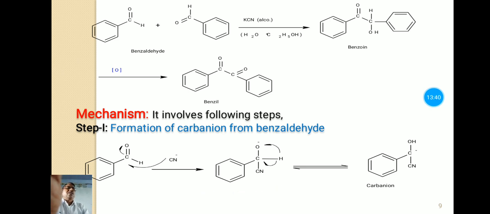It is unstable, it undergoes rearrangement, and here the migration of this hydrogen occurs towards the electronegative oxygen, and there is formation of this carbanion.